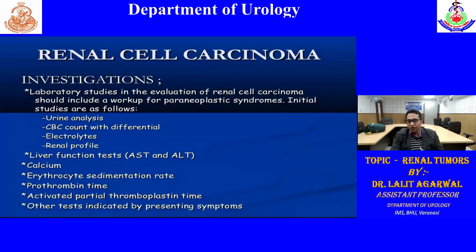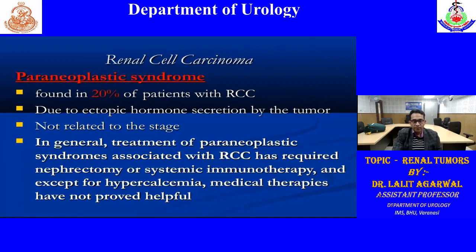So investigation, we have to do all the routine investigations, as I told, and then the metastatic workup like LFT, calcium, ESR, prothrombin time, APTT, all these investigations to rule out paraneoplastic syndrome and metastatic disease. A few slides regarding paraneoplastic syndrome: generally found in approximately 10 to 20% of patients.